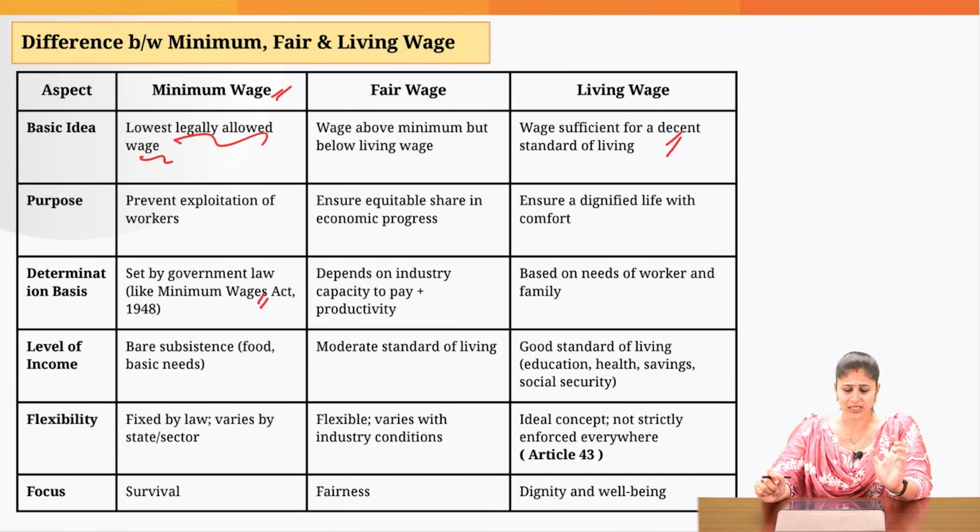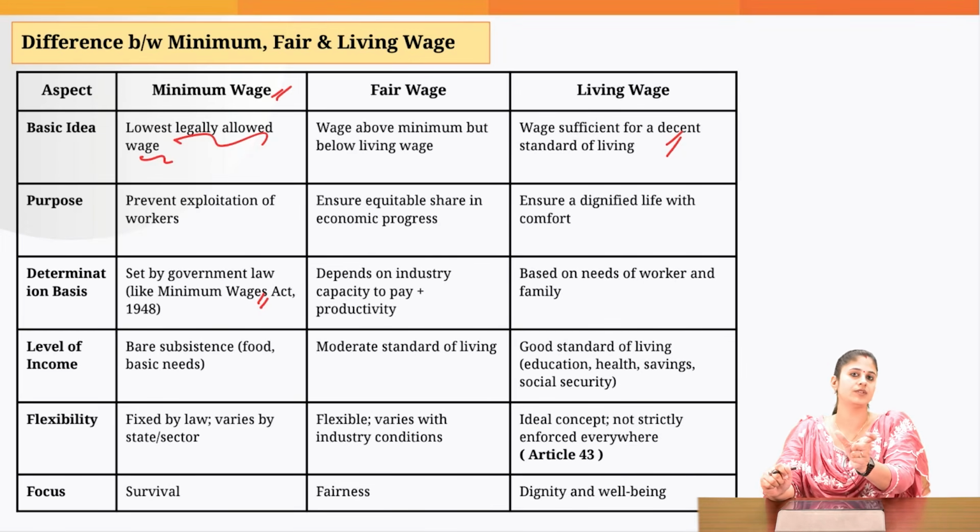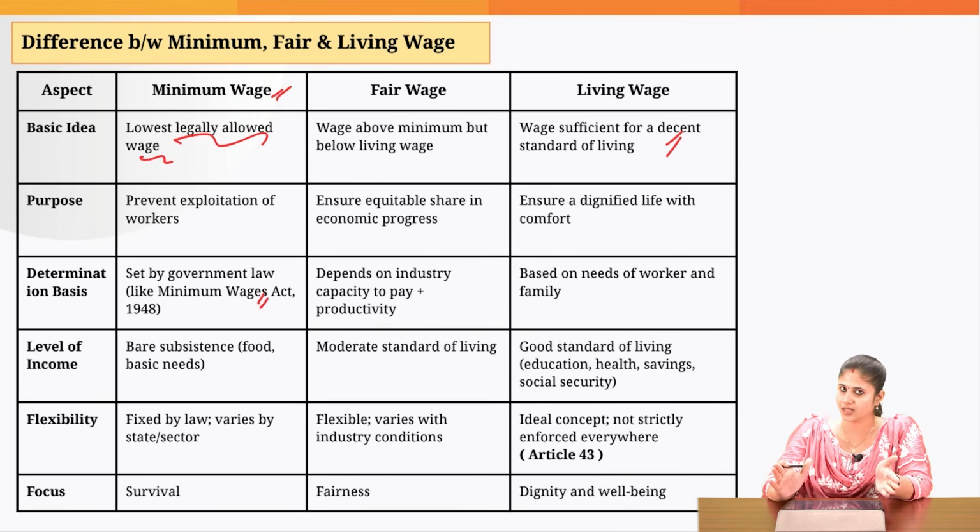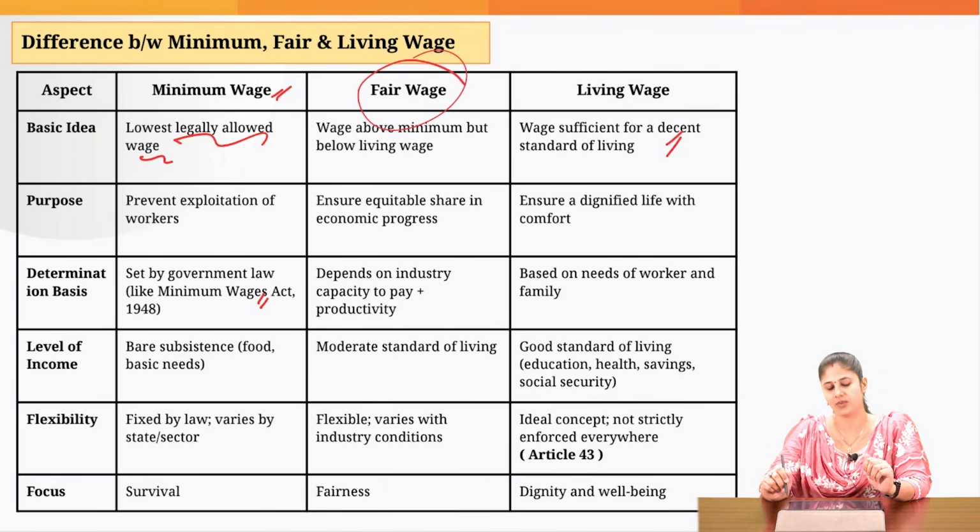Okay. It's not like the living wage would be the same for all the regions. You have to look into the standard of living. You have to take into account the cost of living in a particular region, and then based on that, you have to determine what would be the living wage. And any wage which comes between the lowest legally mandated wage and a wage which enables the worker to meet a decent standard of living, that would be fair wage.